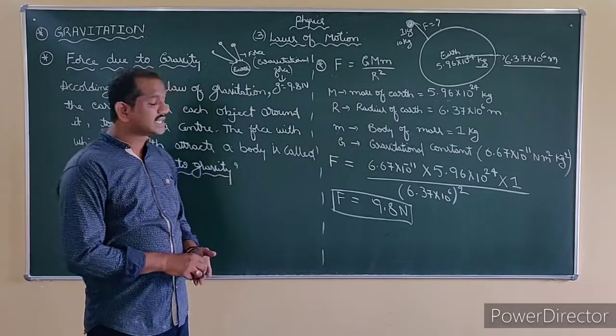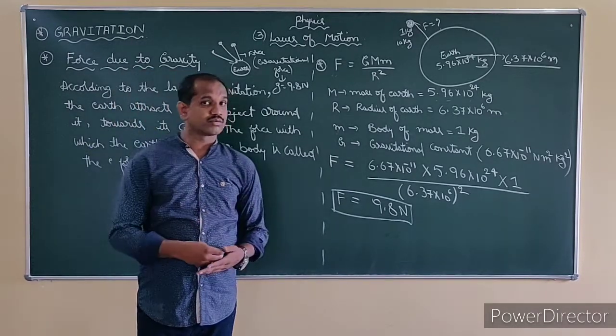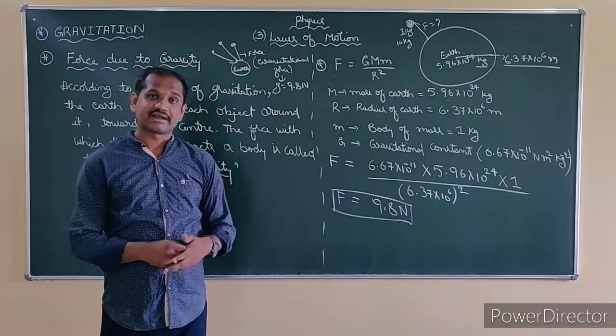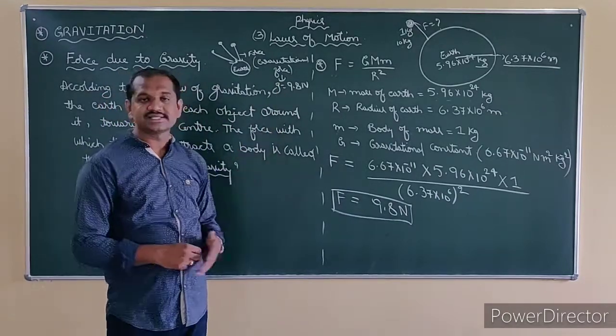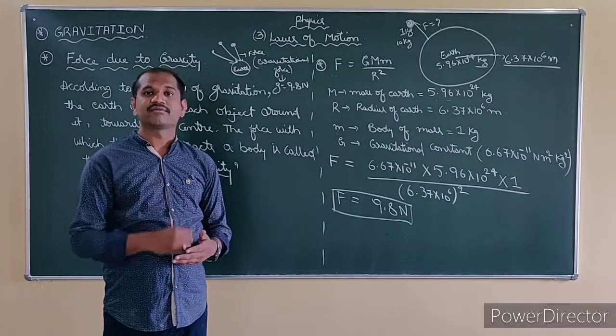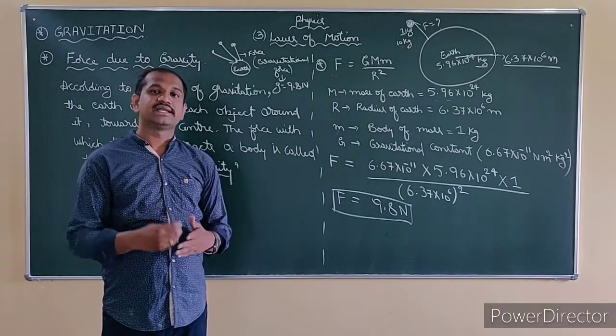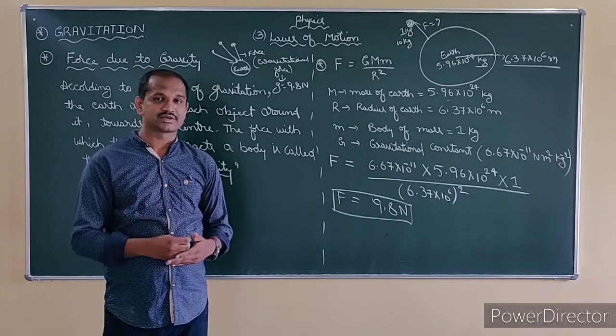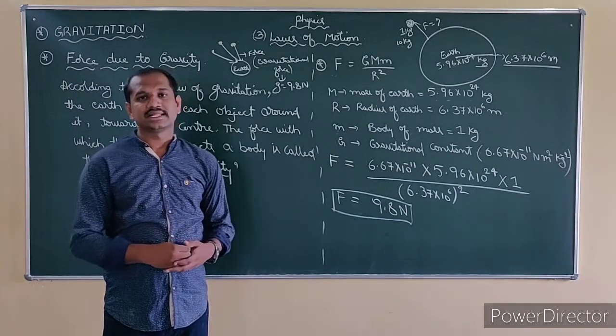Understand? So in the next class we will see some 3-4 objects. I will still be dealing with gravitation for 1 or 2 more classes, then we can move on from this chapter. So prepare well for your unit test. If you have any doubt or doubts, be free enough to ask. Don't be blind, you cannot attend the questions. Understand? So until next class, take care.